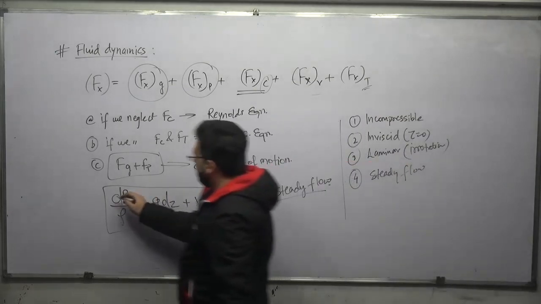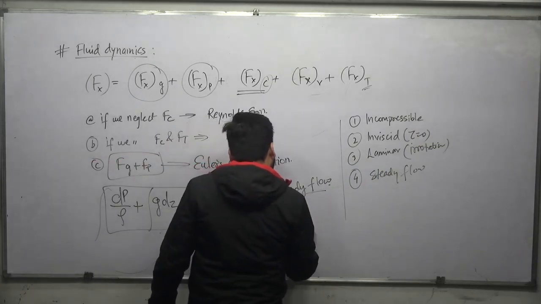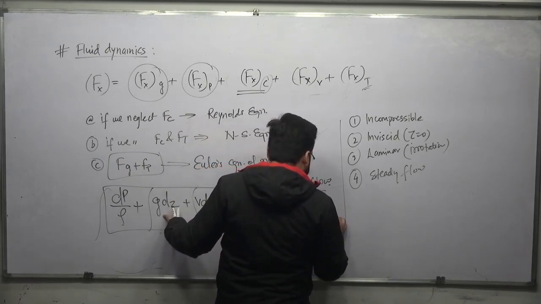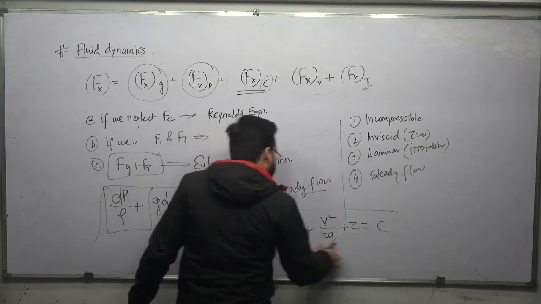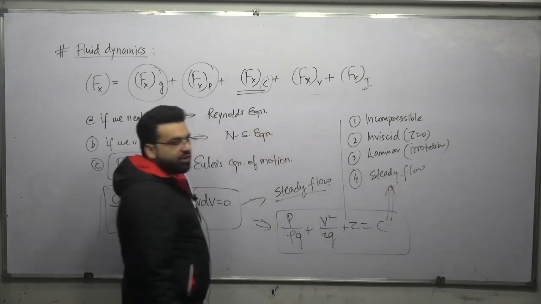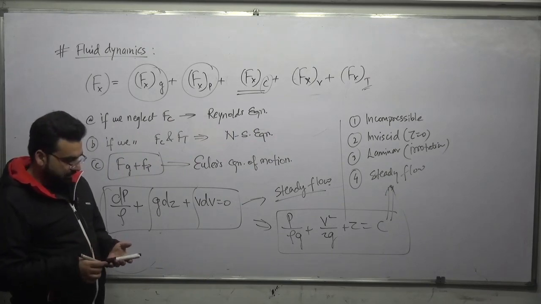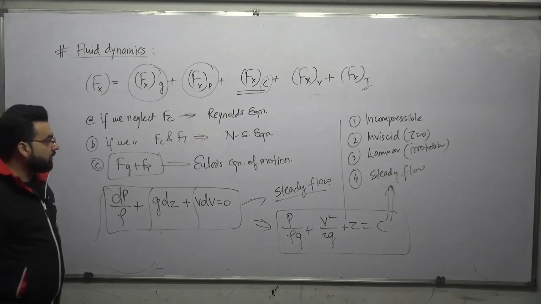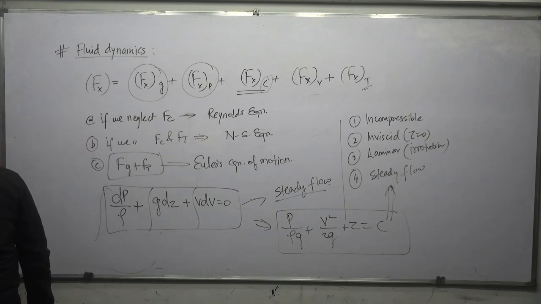Now if you integrate it, the equation that we are getting is called the Bernoulli equation, that is P upon rho g plus V square upon 2g plus Z is equal to some constant C. So these are the assumptions which are valid for Bernoulli's equation also, because assumptions in Bernoulli's equation are important. Every second or third year, these questions are being asked in examination.